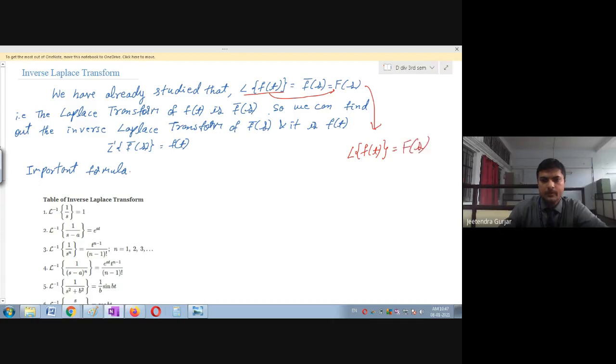Laplace transform of f of t is F of s, by definition of Laplace transform. Inverse is denoted by f of t. So I will just take f of t and move the Laplace to the other side. So this will become L inverse, or inverse Laplace transform, of F of s, equal to f of t. It means all the formulas whichever you have taken will become reversed.